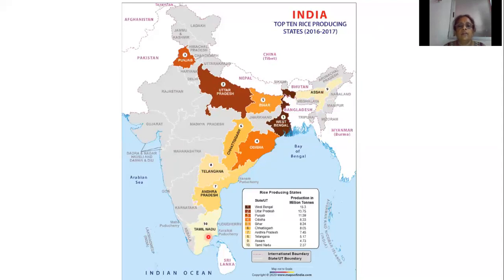So which state produces maximum paddy? West Bengal. Second one is Uttar Pradesh. So maximum production of paddy comes from West Bengal. Second one is Uttar Pradesh. Third one Punjab. Fourth one Odisha. Fifth one Bihar. Sixth one Chhattisgarh. Seventh one Andhra Pradesh. Eighth one Telangana. Then ninth one Assam. 10th one Tamil Nadu.